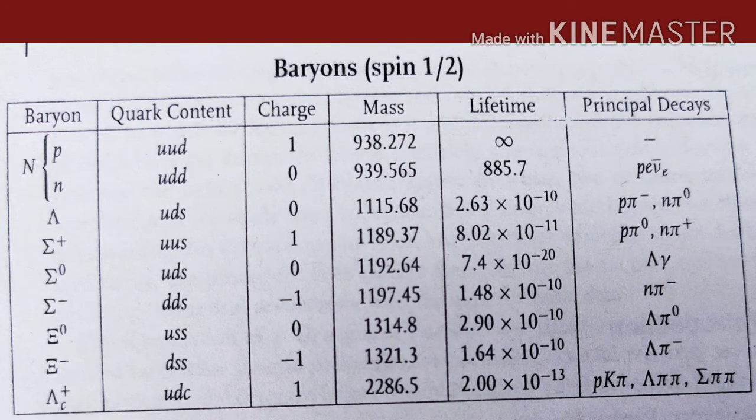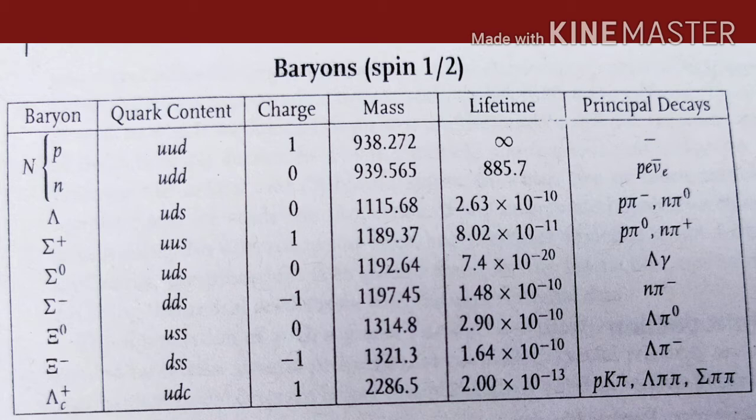Now we will see the list of baryons, and first of all we will see the spin half baryons along with their charge, mass, lifetime and principal decays. Mass is in mega electron volt by c squared, lifetime is in second, and we also have the principal decays. So we will start with the first and the simplest and the lightest baryon, that is the proton, and it is having the quark content uud with charge 1 and mass 938.272 mega electron volt by c square, and it has lifetime infinite, and that is why it doesn't decay normally, because it has infinite lifetime.